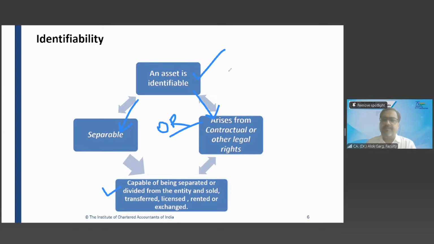What's your view? No, sir. Why? It's like goodwill. No, sir, it cannot be separated, capitalized, sir, because that market share.